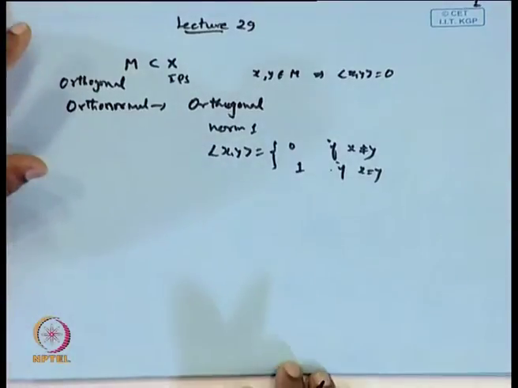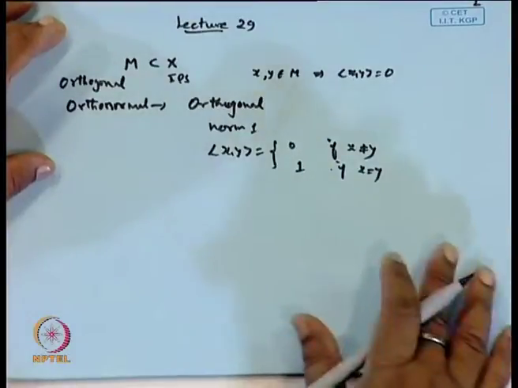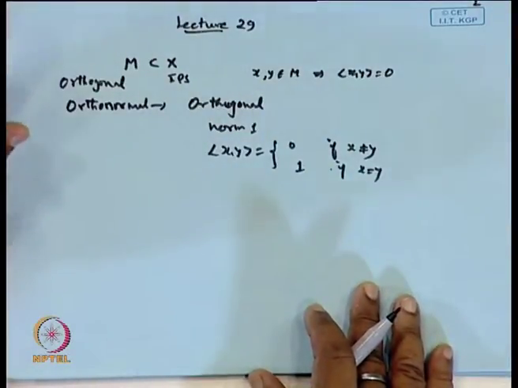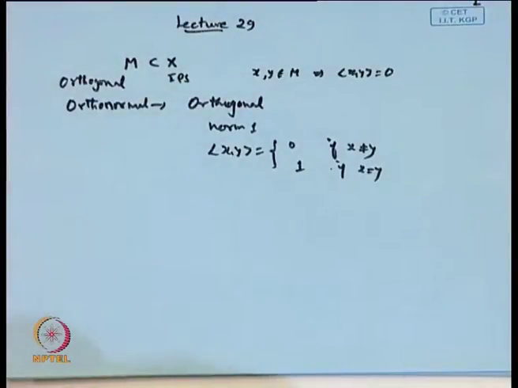And if an orthogonal or orthonormal set is countable, then we can arrange it in the form of a sequence, and that we call an orthonormal or orthogonal sequence respectively. Clear? Now, today we will discuss the concept of total orthonormal sets.